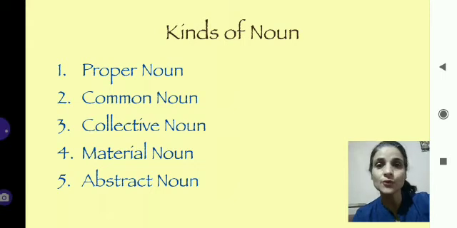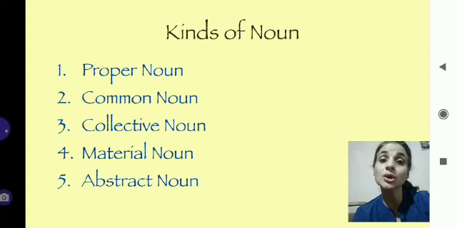Children, the first 4 kinds of nouns, proper, common, collective and material, are also called concrete nouns. And why are they called concrete nouns? Because we can see them, we can touch them. Like you can see your mother, you can touch your mother.